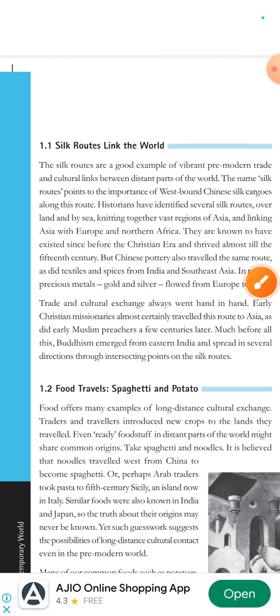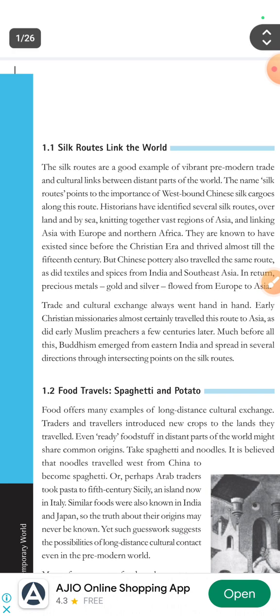So the first example, guys: the Silk Route is an example of vibrant pre-modern trade and cultural links between distant parts of the world. The name Silk Routes points to the importance of the westbound Chinese silk cargoes.